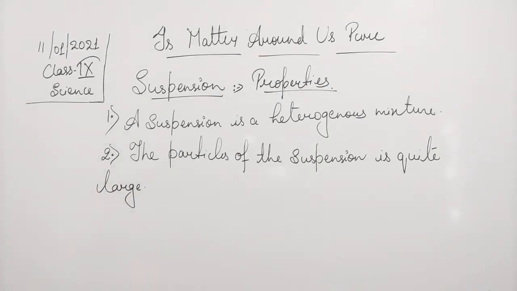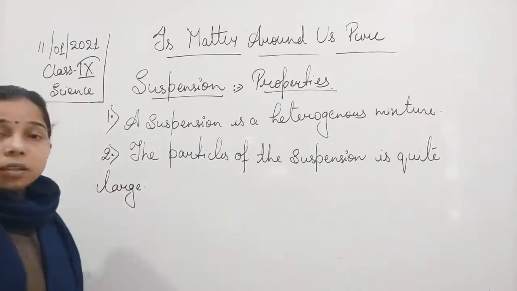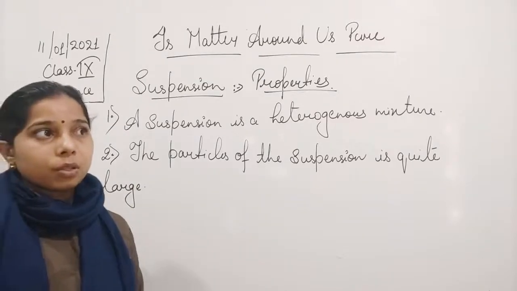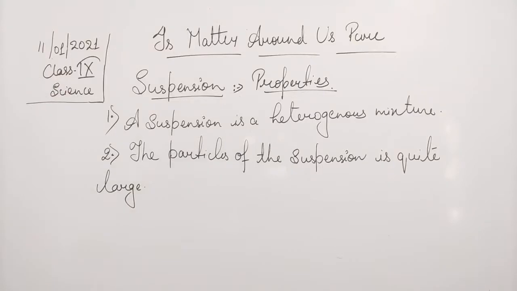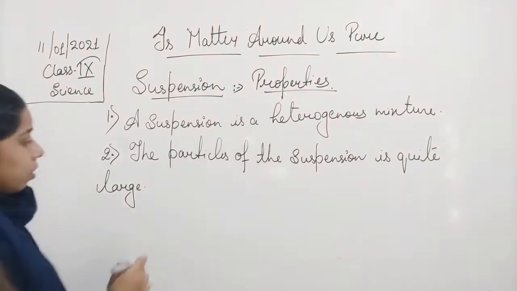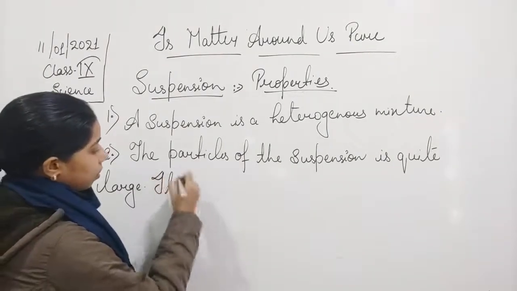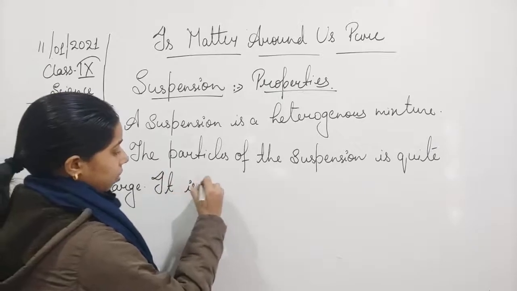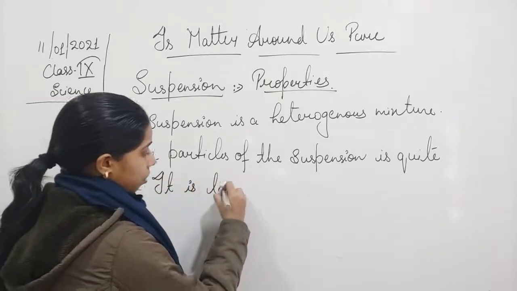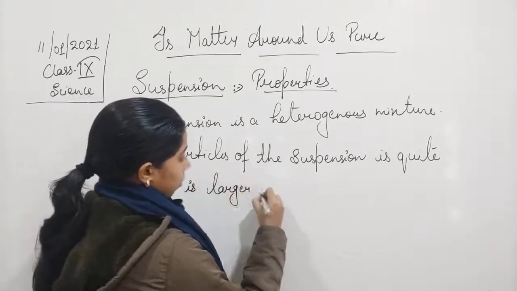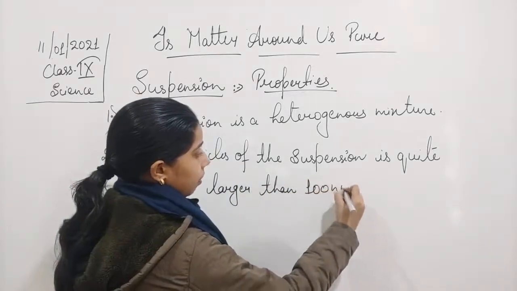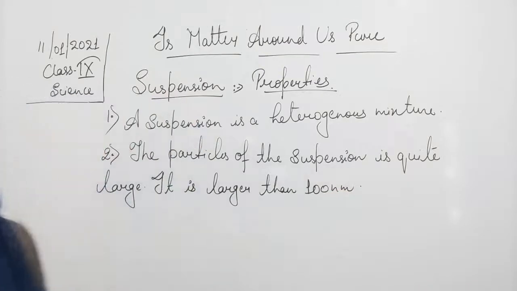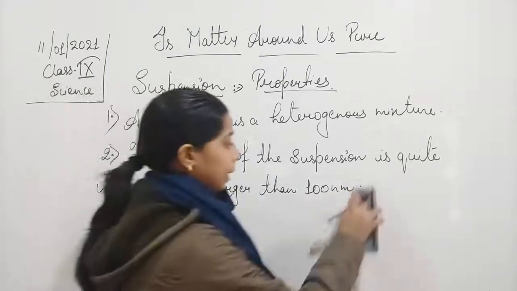Okay, and when you find it, students, it will be almost equal to 100 nanometer. Okay, so more than 100 nanometer. It is larger than 100 nanometer in diameter.